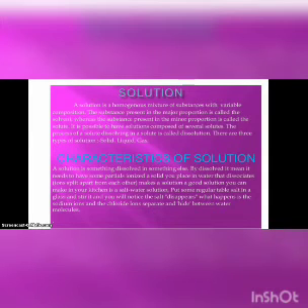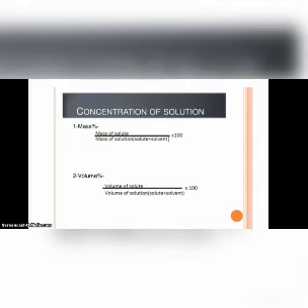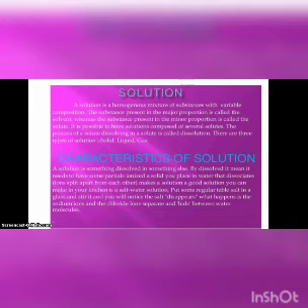The second method is the volume percentage method. Volume percentage can be calculated using the equation: volume of solute divided by volume of solution, into 100. So, we can calculate the concentration of a solution using these two methods, mass percentage and volume percentage.